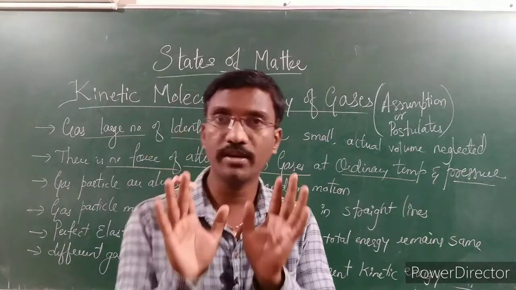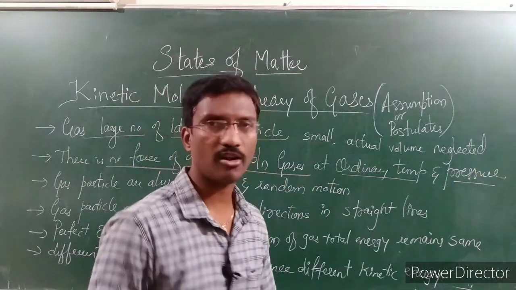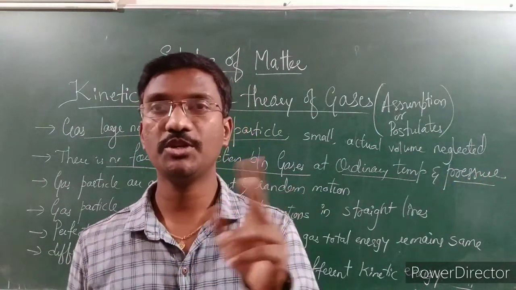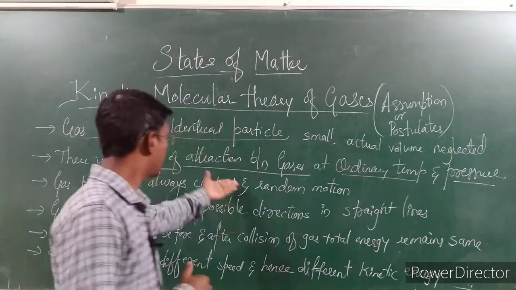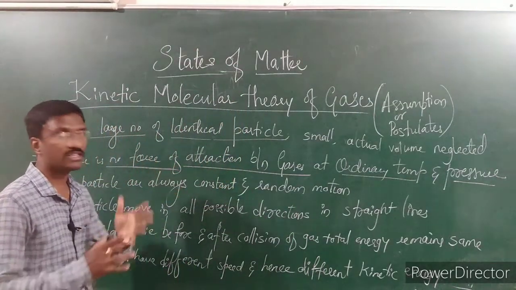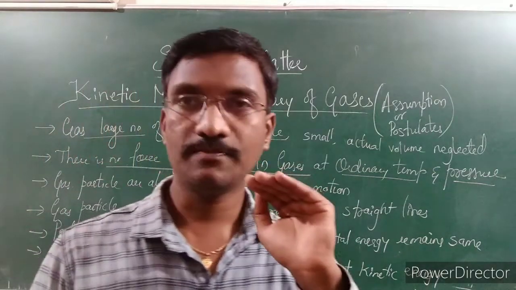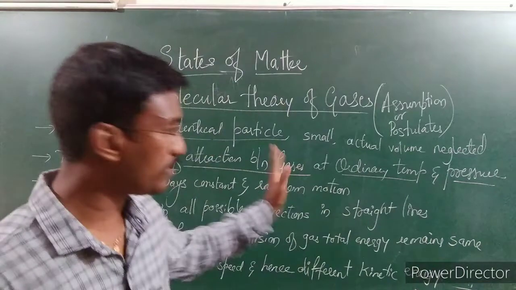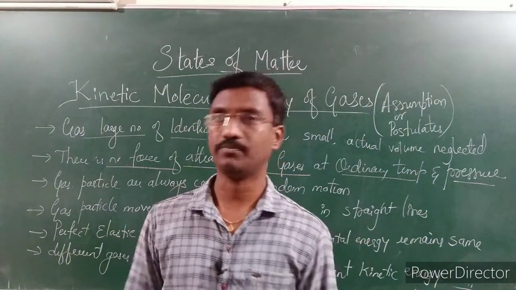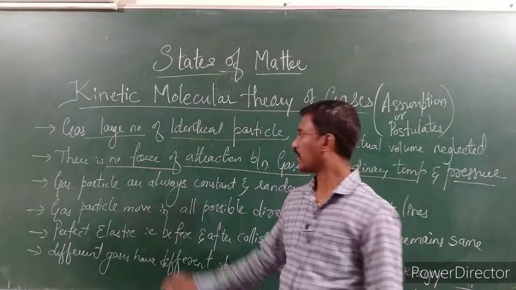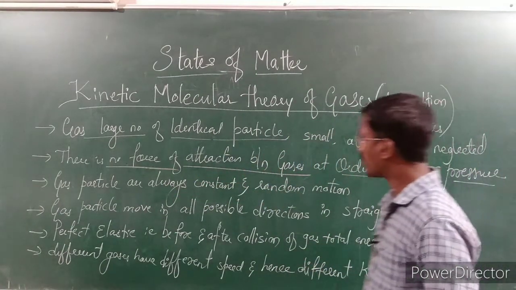Ordinary temperature means a normal 25 degrees Celsius, and pressure is around 1 bar or like that, so we should not have changes. If the temperature changes, the gases are still not attracting, but some movement will be generated. So at normal temperature and pressure, gases do not have any force of attraction between them.